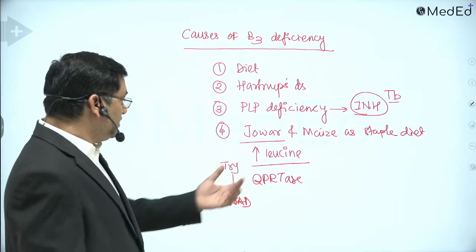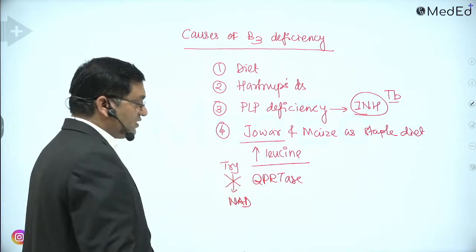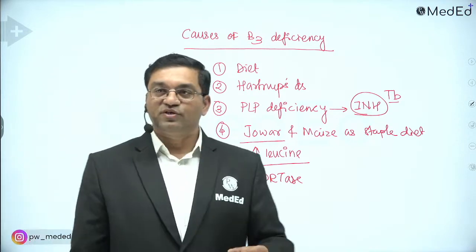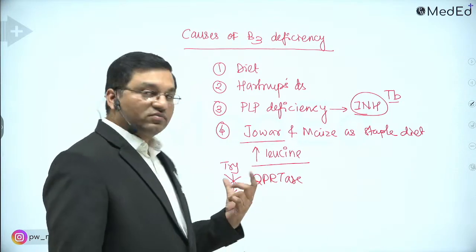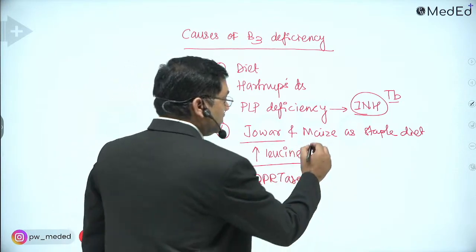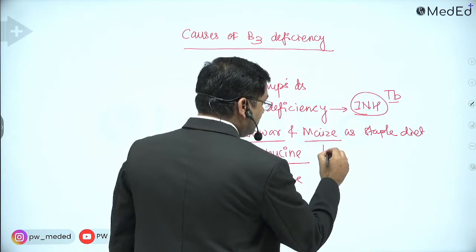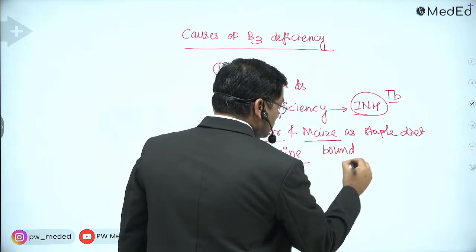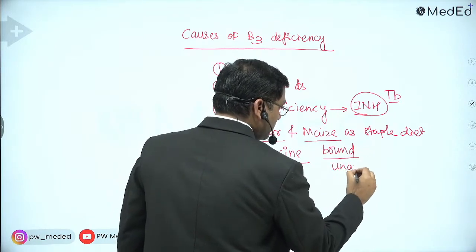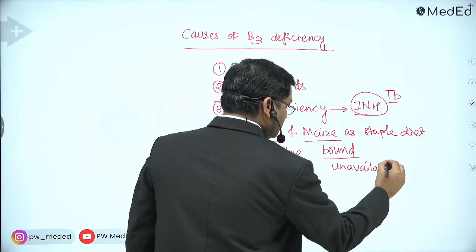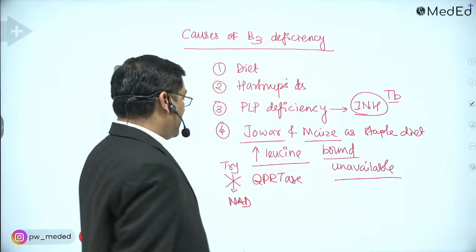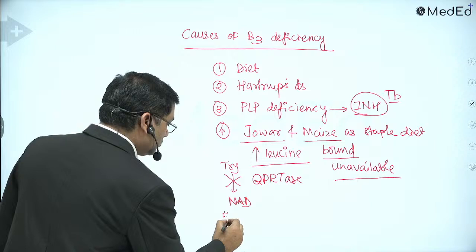So it inhibits QPRTase and decreases the synthesis of NAD from tryptophan. And the niacin present in maize is in bound form, so it is unavailable for absorption.